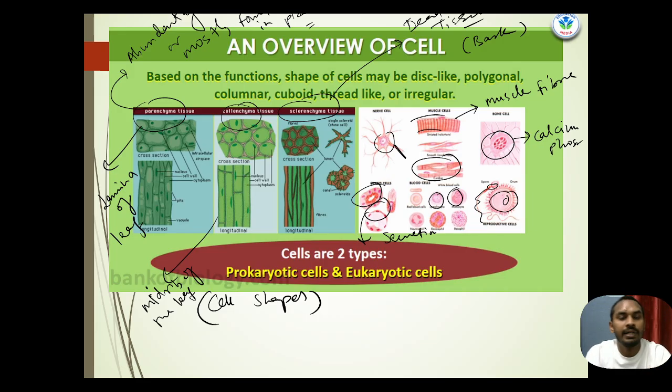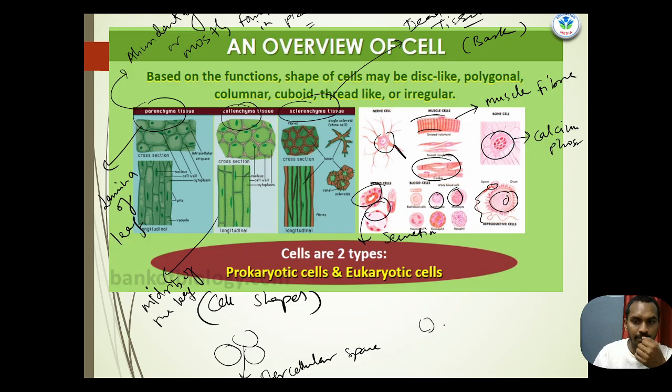So these are the shapes of the cells. Parenchyma tissue has an oval shape with intercellular space. Collenchyma also has an oval shape, but with very little intercellular space.